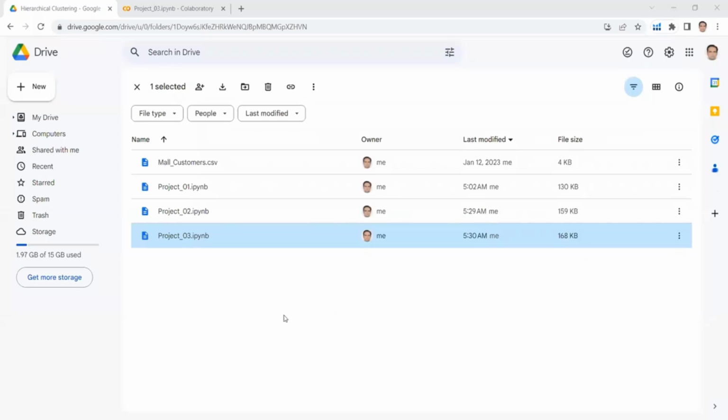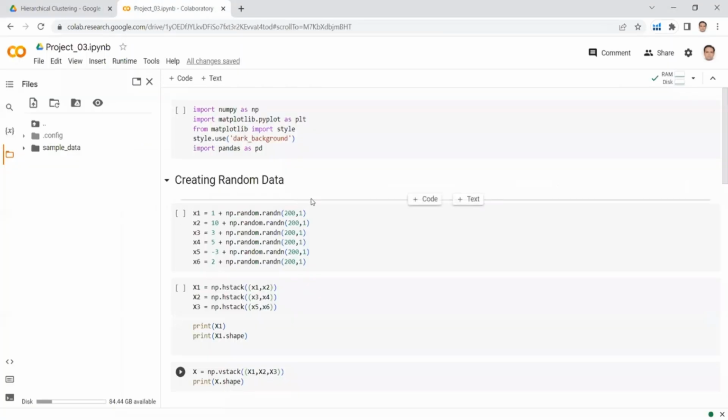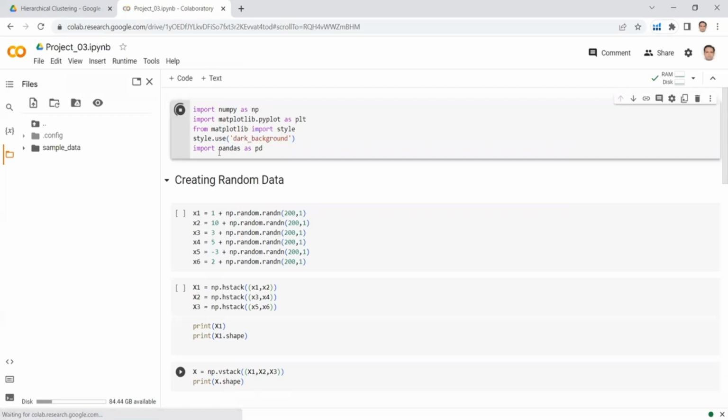So this is the time to solve project 3 on hierarchical clustering. So here I am at project 3. If I click on this file, I will be able to open it in my Google Colab environment. So here I am at my Google Colab. For this project 3, I need NumPy, Matplotlib, and Pandas. So let's run this cell to import these important Python libraries.